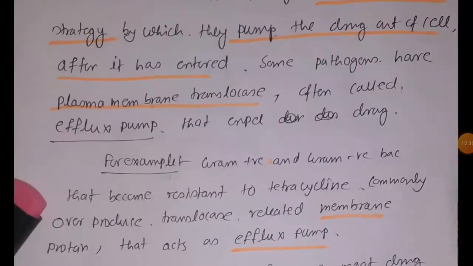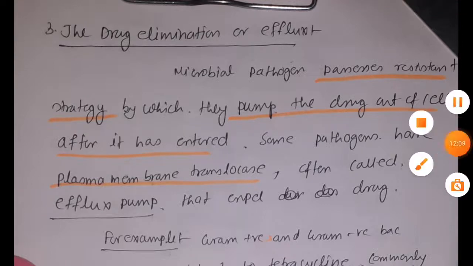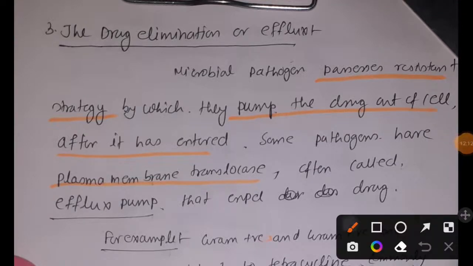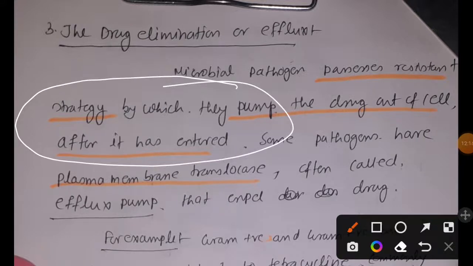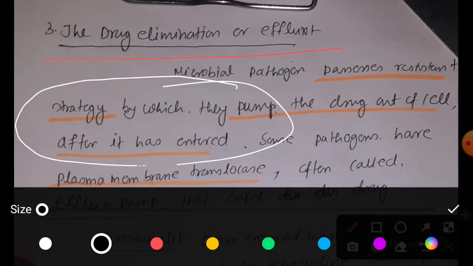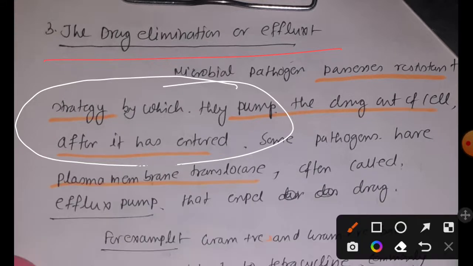Now let's talk about another thing, that is drug elimination or efflux. Let's consider this is a bacteria. In that type of mechanism the bacteria have the ability to produce a special type of protein called, let me erase some part of it, plasma membrane translocase. This plasma membrane translocase acts as an efflux pump.